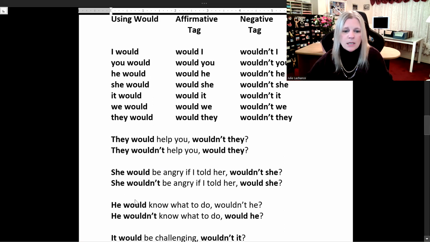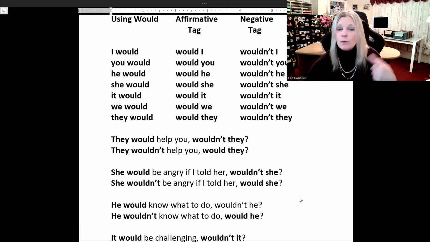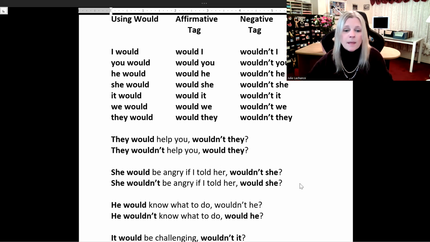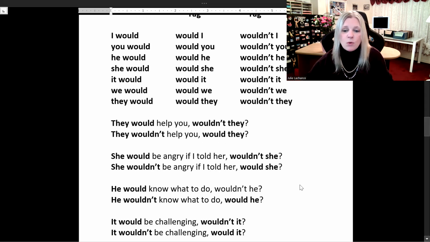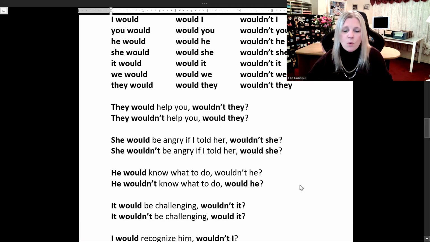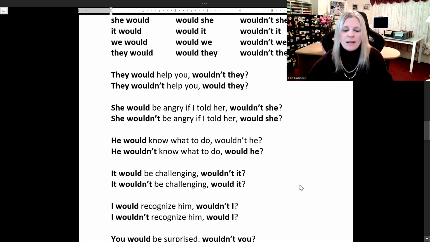Here's some more sample sentences. They would help you, wouldn't they? They wouldn't help you, would they? Always the same structure. You learn it once in English and you just repeat the same thing over and over. She would be angry if I told her, wouldn't she? She wouldn't be angry if I told her, would she? He would know what to do, wouldn't he? He wouldn't know what to do, would he? It would be challenging, wouldn't it? It wouldn't be challenging, would it?